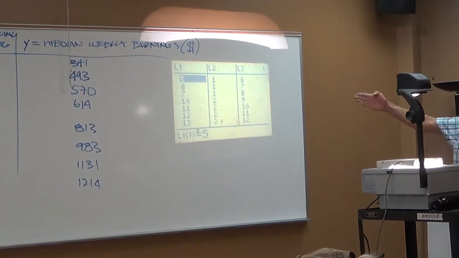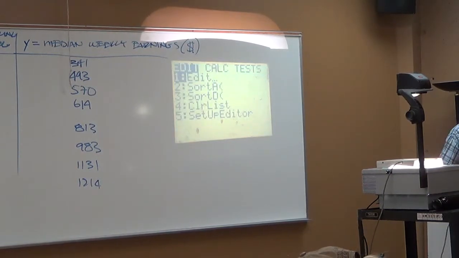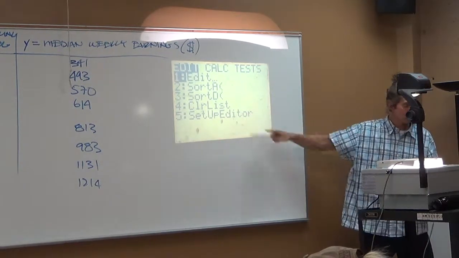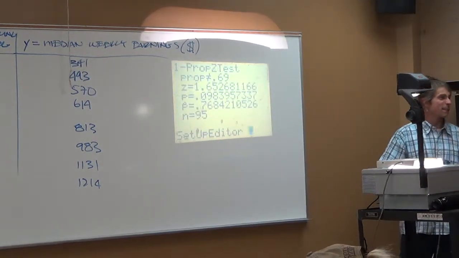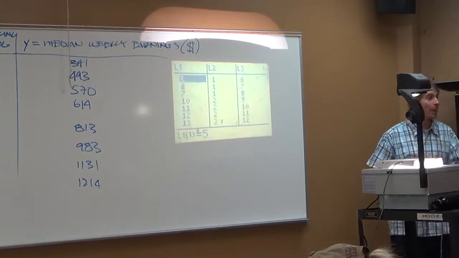Suppose you're in L1 and L2 and you want to use these lists, and you go up to the top and say, I'm going to clear the list out, you press the delete button, and then L1 goes away. This happens all the time. It'll happen to you all term. If that ever happens, press the stat button, hit 5, SetUpEditor, and then press enter. It's back. So when you go to stat edit, L1's back.